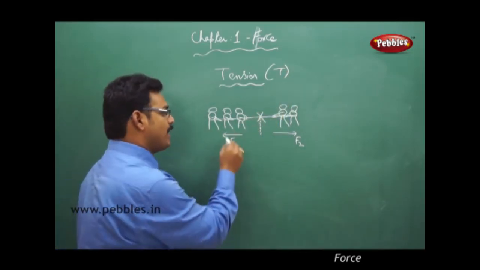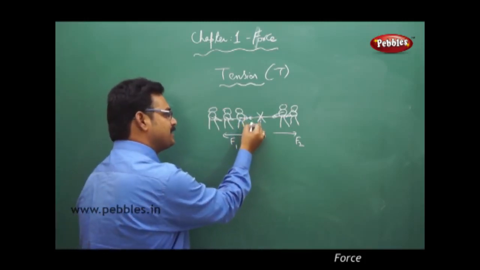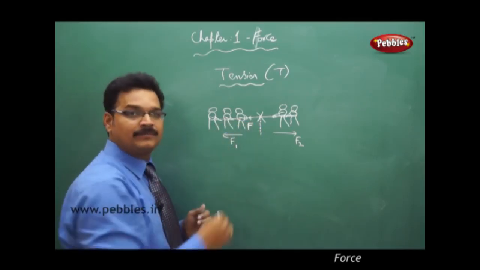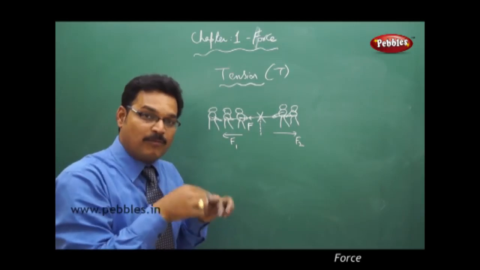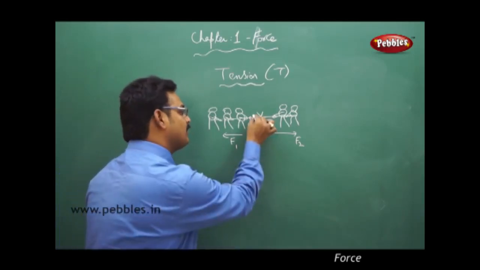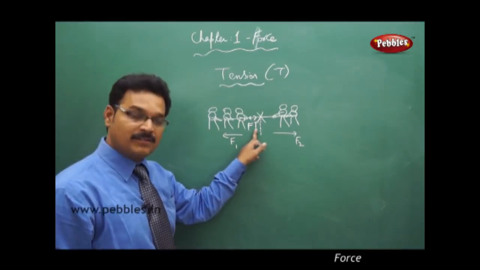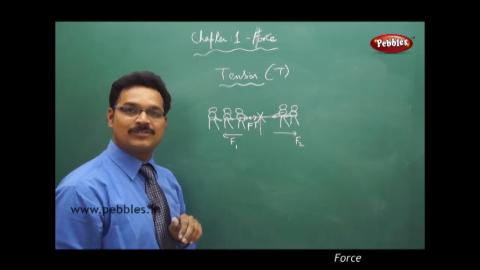So here, when these three persons apply the force in this direction, the left side direction, then there would be another force acting in the rope, by the rope itself, and that force is tension. Tension is exactly opposite to the force and equal to the force.